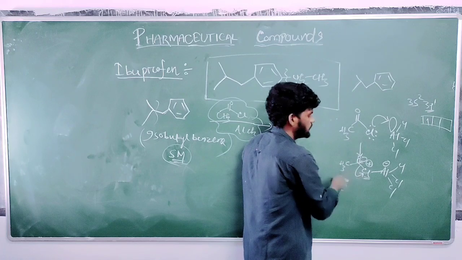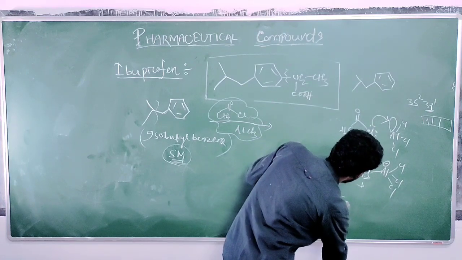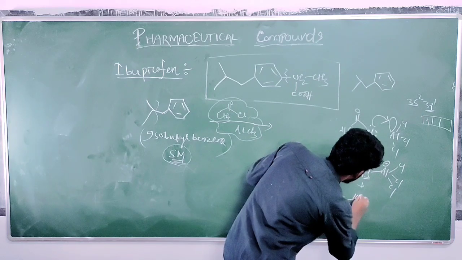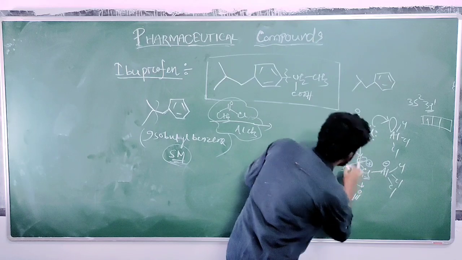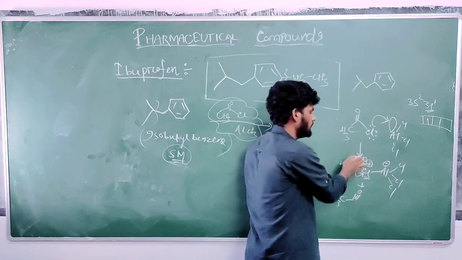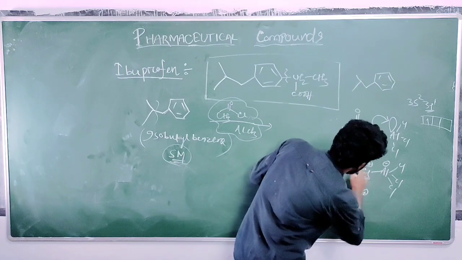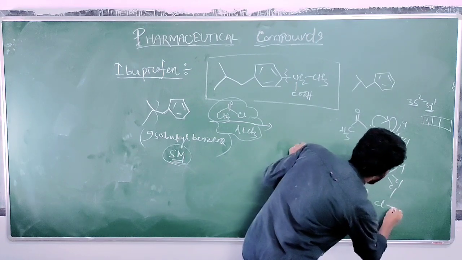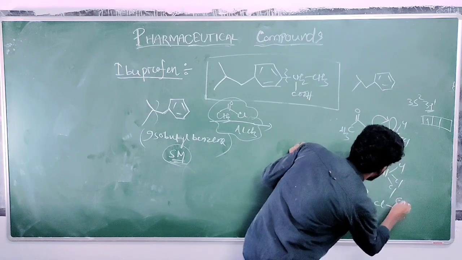Just write the mechanism with me. So CH3 C triple bond O. Here as oxygen donates its lone pair of electrons, there will be one positive charge over oxygen, and this chlorine leaves as AlCl4 minus.